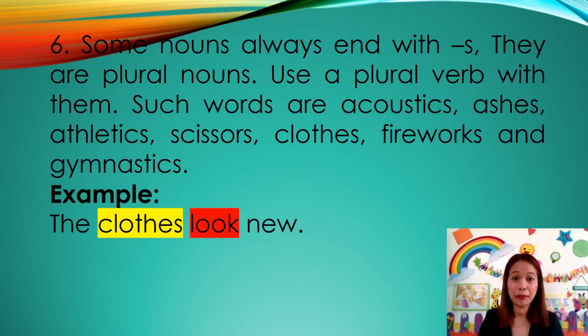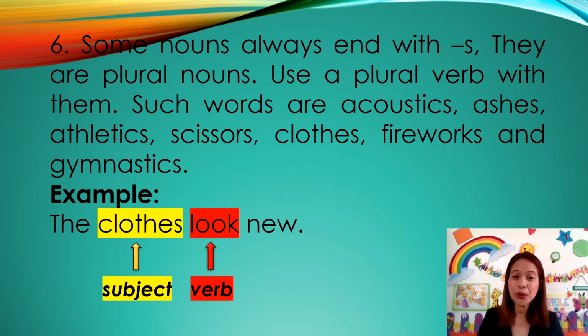Okay? The next one. Some nouns always end with s. They are plural nouns. Use a plural verb with them. Such words are acoustics, ashes, athletics, scissors, clothes, fireworks, gymnastics. For example, the clothes look new. Clothes here is the subject, look is the verb. So clothes is the subject and it takes the base form of the verb, which is look.